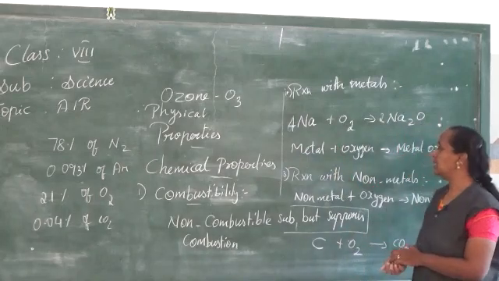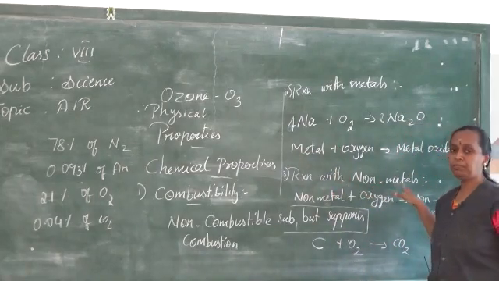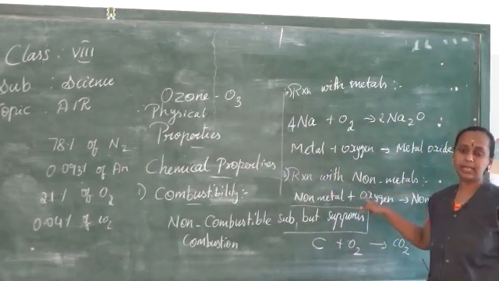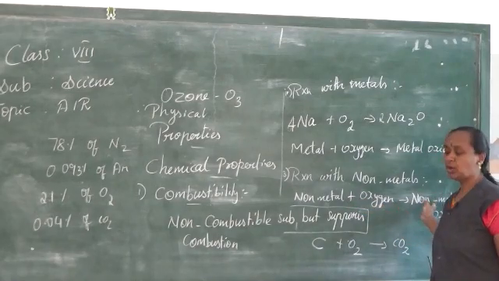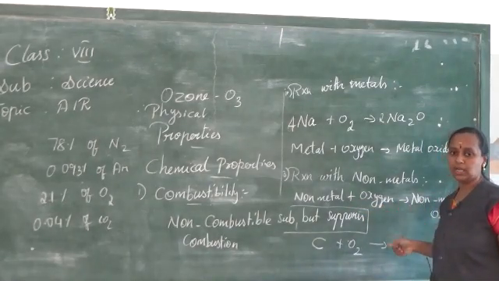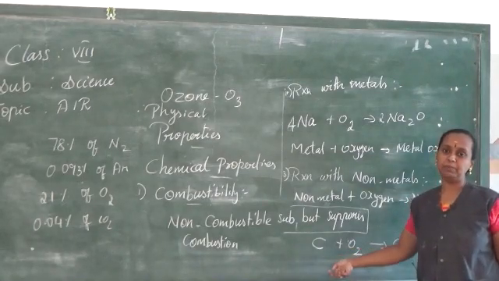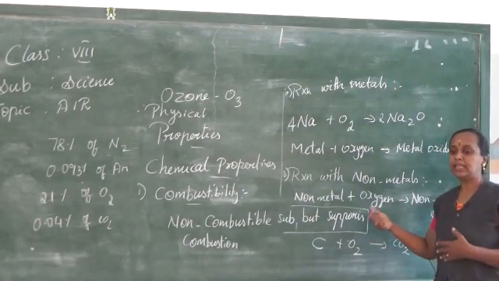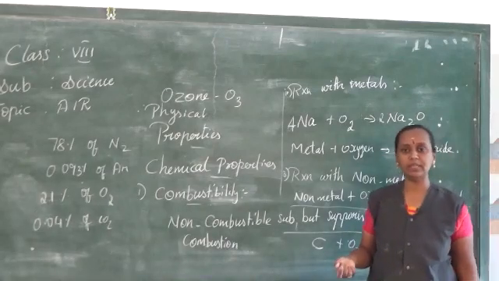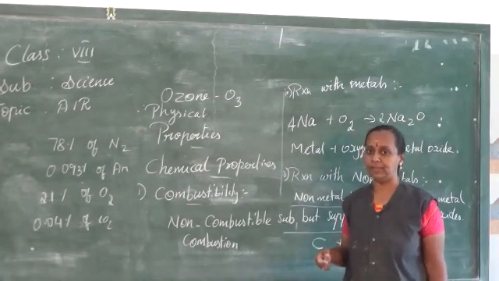The next we studied about reaction with non-metals. So, when non-metals react with oxygen, it forms non-metal oxide or non-metallic oxide, which is acidic in nature. I took an example as carbon plus oxygen gives carbon dioxide. Like that, so many non-metal examples are also given in the tabular column. You can have a look at it in your book.